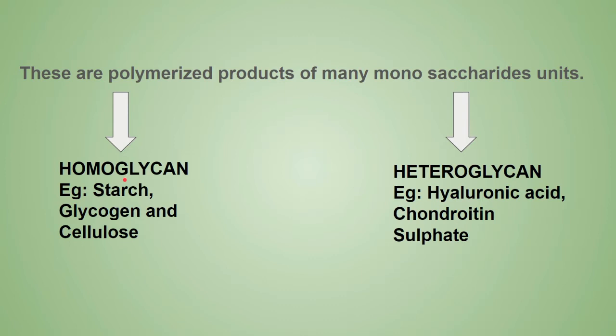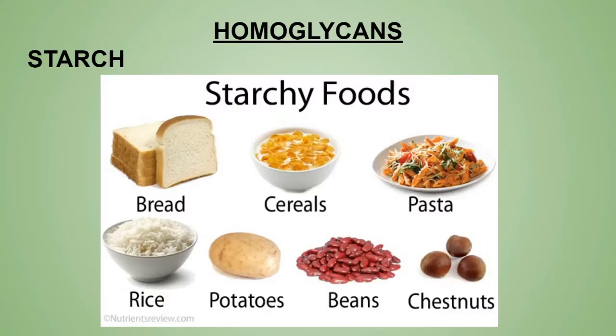Meaning if the particular subunit is glucose only, then all the molecules forming the polymerized product will be glucose only. If it is fructose, then all the subunits in there will be fructose only. So that is the homoglycan, in which the monosaccharide units are the same. While in the heteroglycan, the polysaccharide is formed by different kinds or types of monosaccharide units.